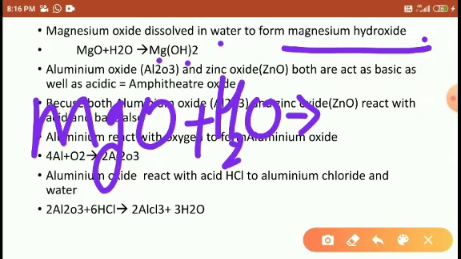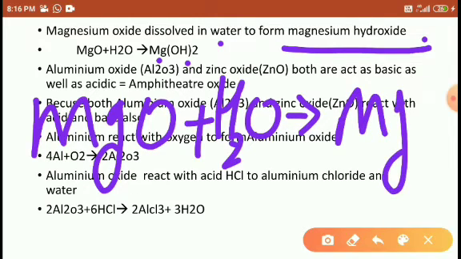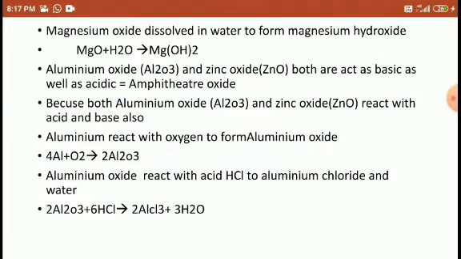Because magnesium valency is 2, students. Already we have discussed. It means magnesium has the ability to react with 2 species. So these oxygens move towards this H2O, then it turns into 2OH. So that's why we have to write this reaction.